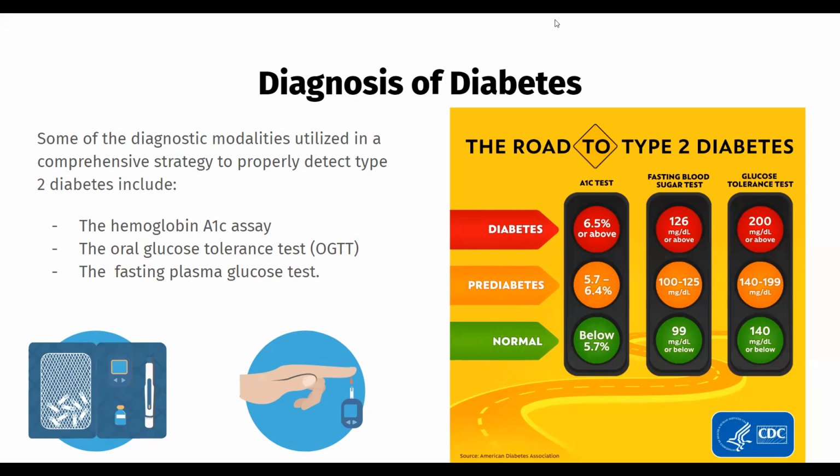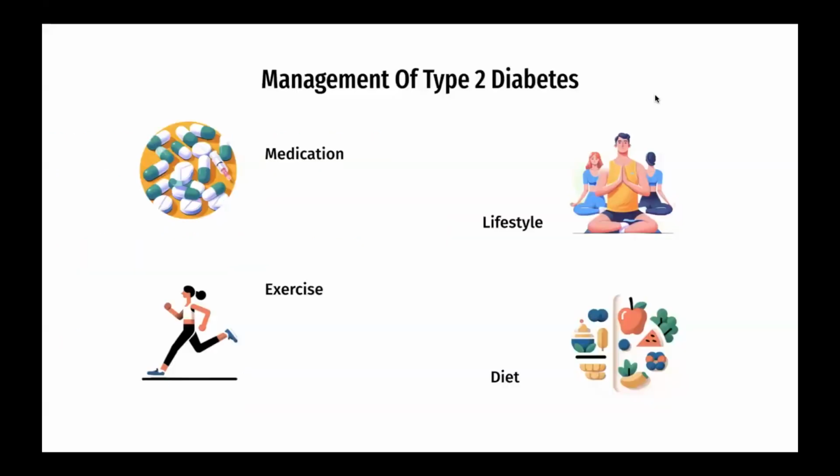The dynamic oral glucose tolerance test observes the body's real-time reaction to a glucose challenge, offering critical insights into glucose metabolism and detecting possible abnormalities such as reduced glucose tolerance. The fasting plasma glucose test, of course, comes into play, detecting blood glucose levels following an overnight fast and providing us with a picture of the body's fasting glycemic condition.